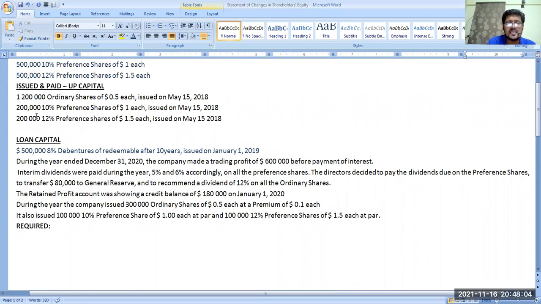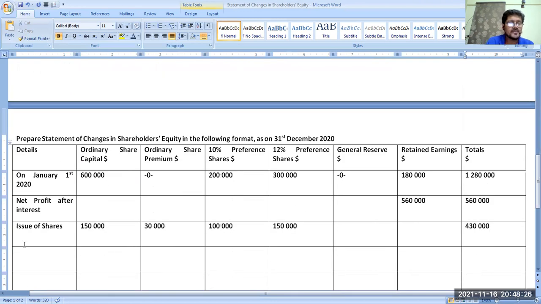200,000 we have issued preference shares in 2018. This year we have issued 100,000 10% preference shares. So on all preference shares we have to give the premium, 5% and 6%. In total we have to calculate 10%, but in interim we will pay 5% and the remaining 5% will be paid at the end of the year. That would be called final dividend. So what we have to do, we have to write over here interim dividend. Interim dividends were paid.